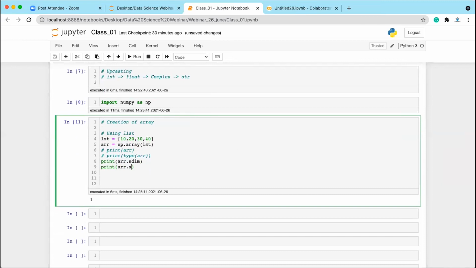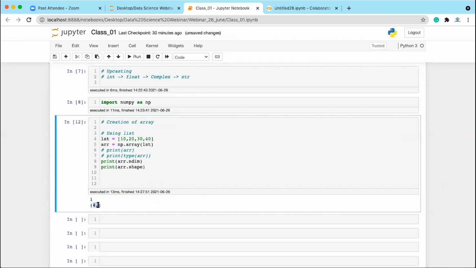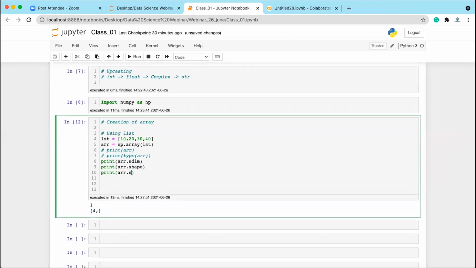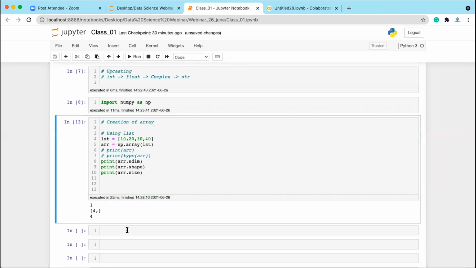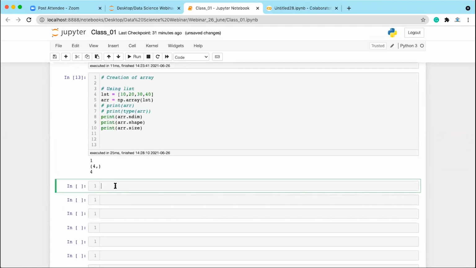If you write array.shape, it is going to give you 4 comma. Whenever you write shape and get the values in this format, 4 comma, you can understand it is a one dimensional array, where the first value represents the number of elements inside the array. And if you write array.size, it gives you how many elements you have inside the array. Now this will be a little bit clearer. Let me create a 2D array. Okay, creating a 2D array.